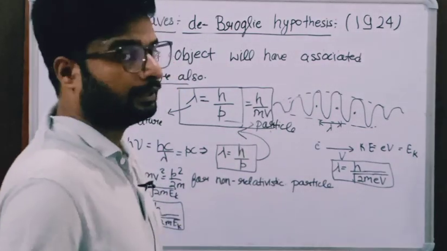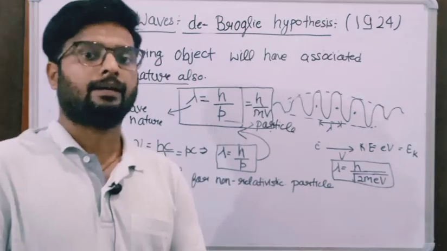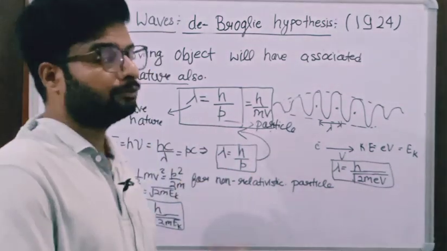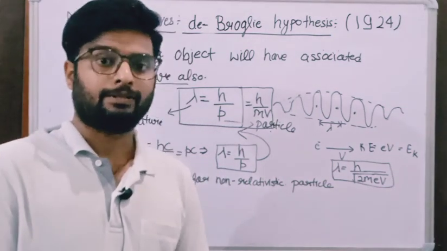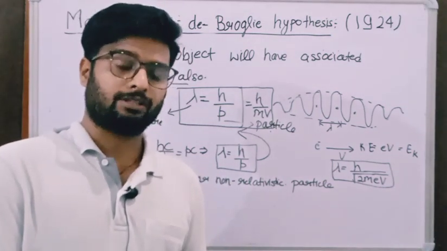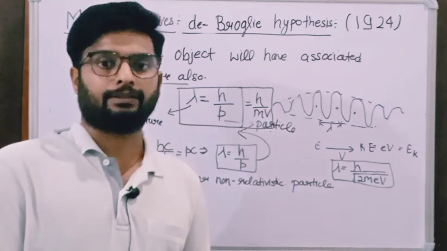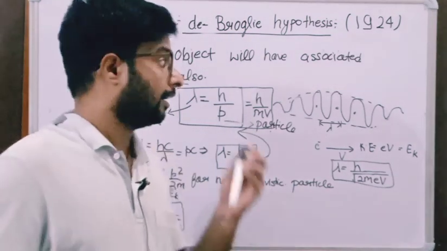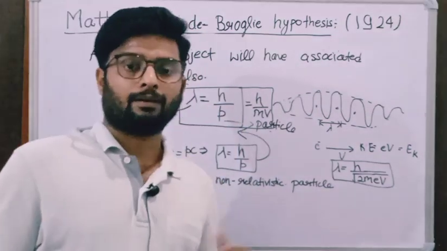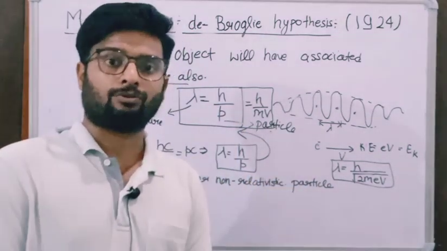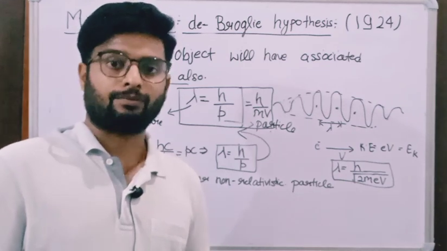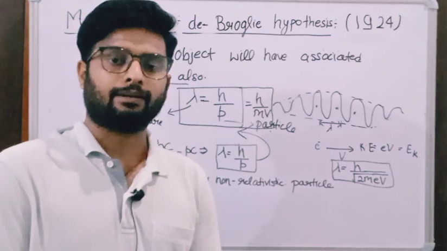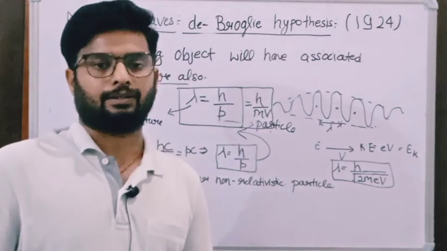So why is this de Broglie hypothesis important? It is important because according to it, a particle or object which is in motion displays its wave property in addition to its particle property. Before this de Broglie hypothesis, we knew about the electron, but we considered the electron to have a particle nature.